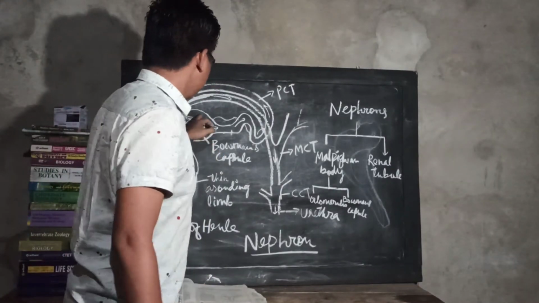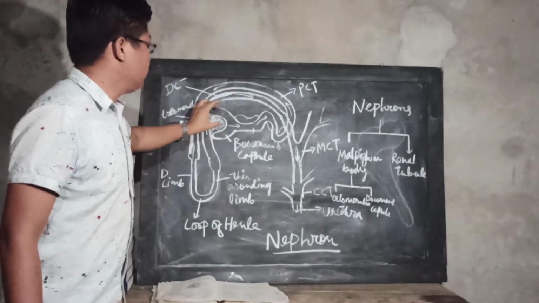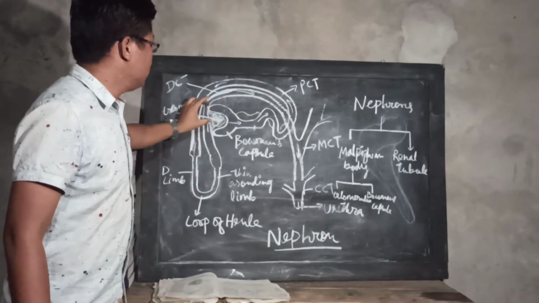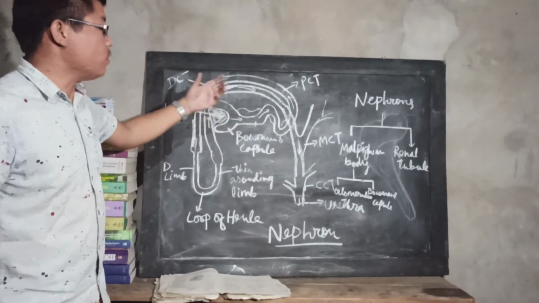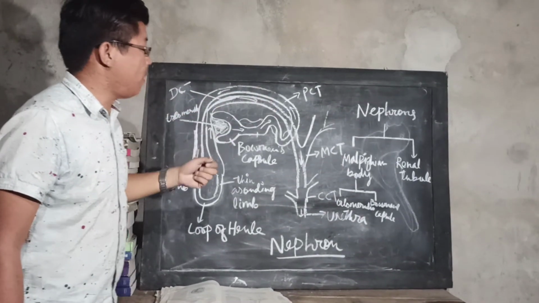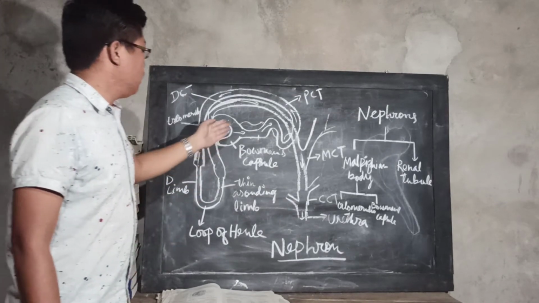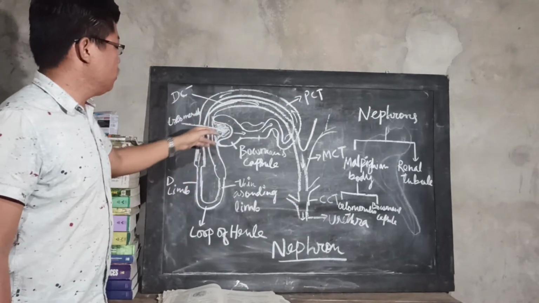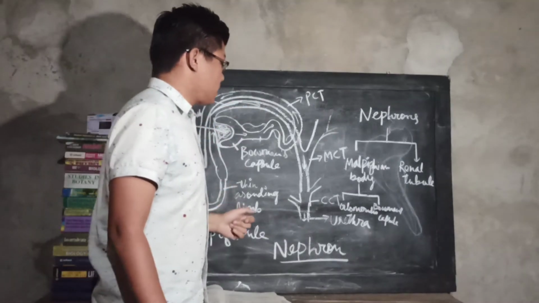Then the other one is the Bowmans capsule, where the filtration is done, and the absorption and reabsorption of glucose and all the essential materials take place, from the bloodstream as well as from the wastewater, through this tubule or the Bowmans capsule.